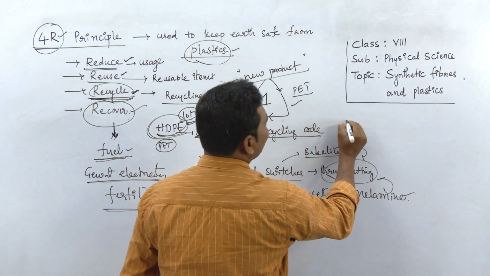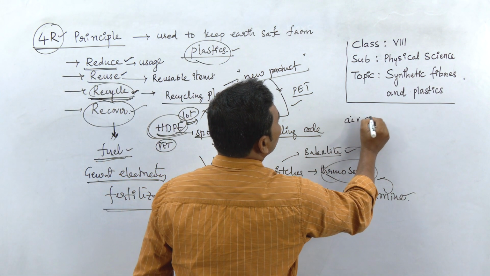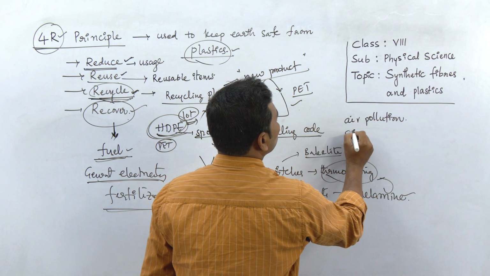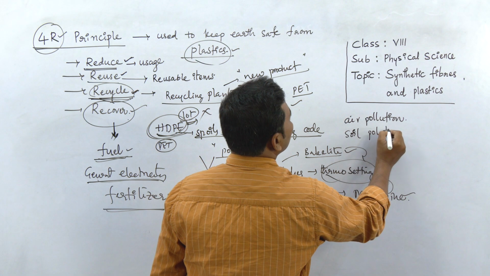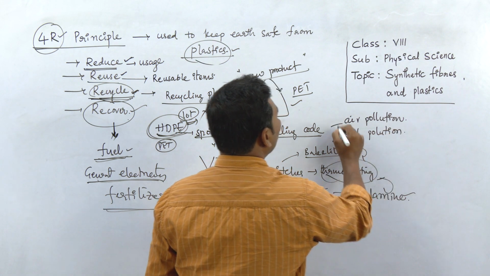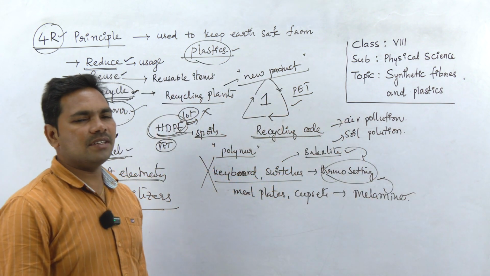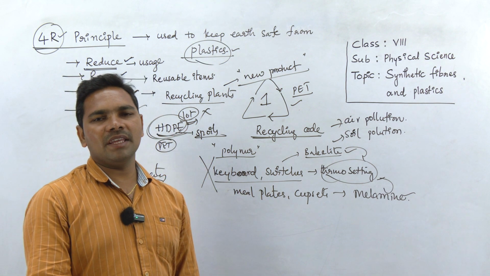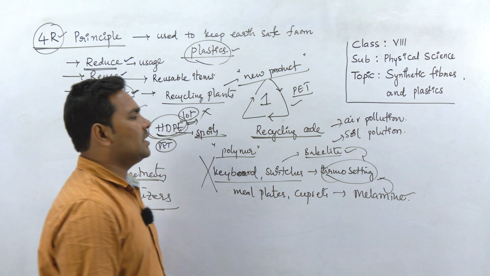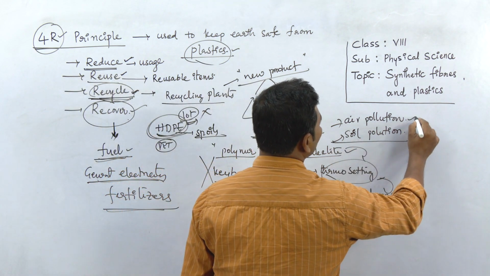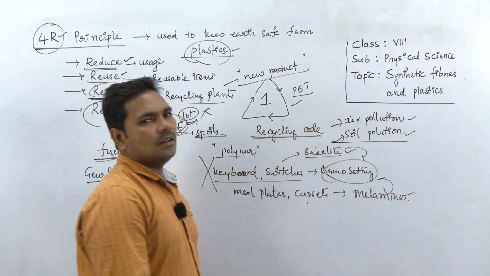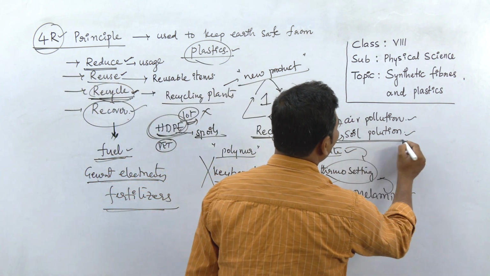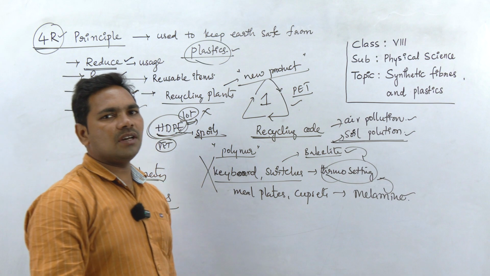So burning causes air pollution, and burying it through improper disposal leads to soil pollution. When soil and air are polluted, we get different diseases. With soil pollution, the fertility of the soil is lost and crops cannot grow, so people may face hunger due to improper or insufficient production of yields.